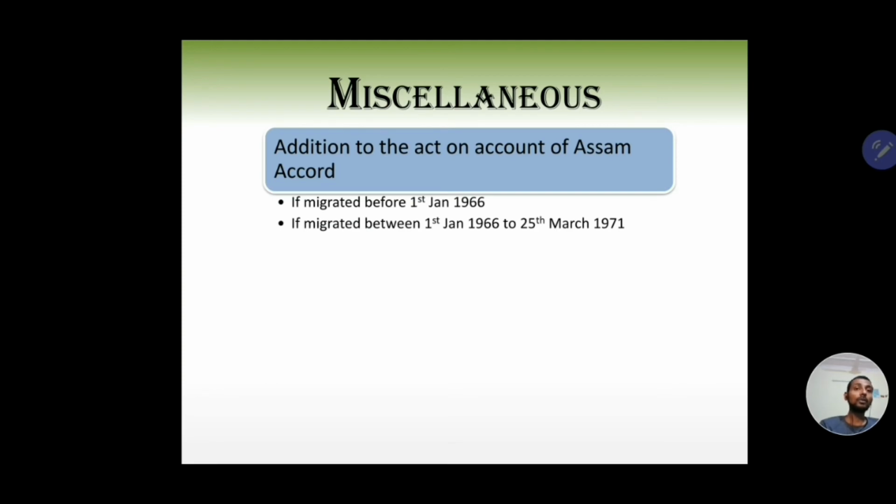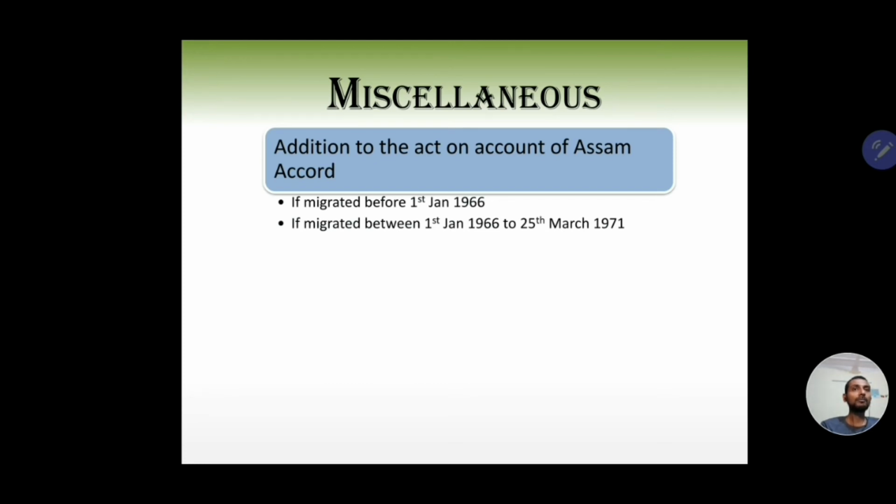Now, what do the Assam Accords say? They led to this addition to the Citizenship Act, and it basically said that those people of Indian origin who migrated to India before 1st of January 1966 will be citizens of India again, no questions asked, if they have been residing in India.